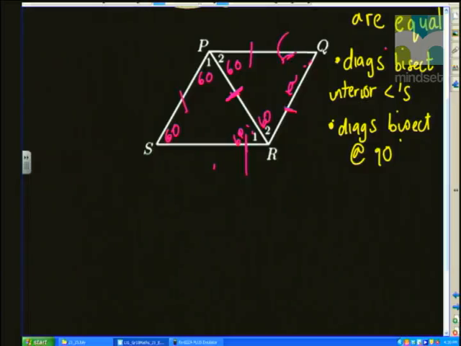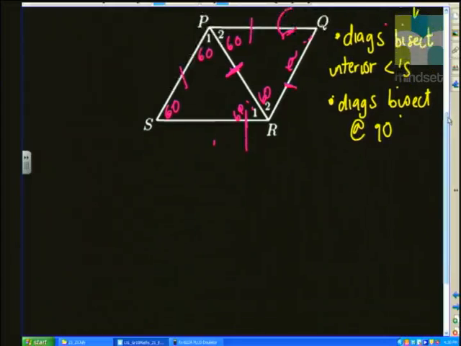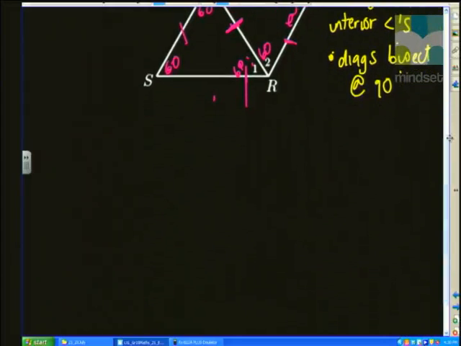All right, so angle Q there would be 60 degrees as well. Okay, so first step, let's state why this is a parallelogram. I'm going to use the most basic way to prove that something is a parallelogram. We're going to say both pairs of opposite sides are equal.